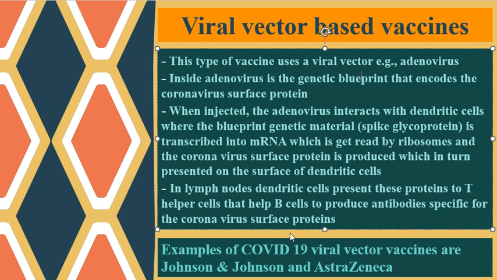Examples of COVID-19 viral vector vaccines are Johnson & Johnson and AstraZeneca.